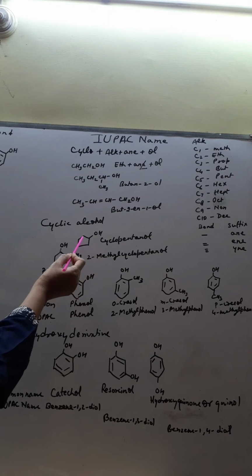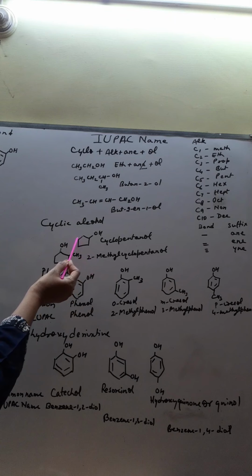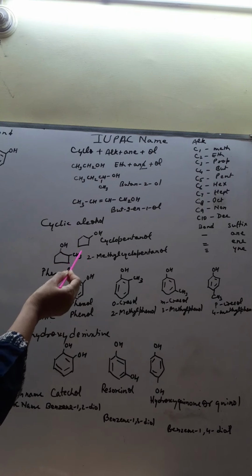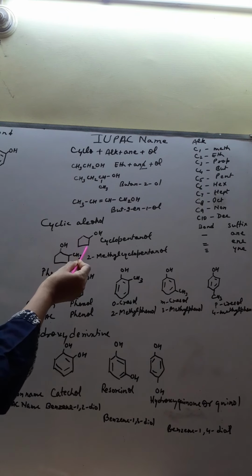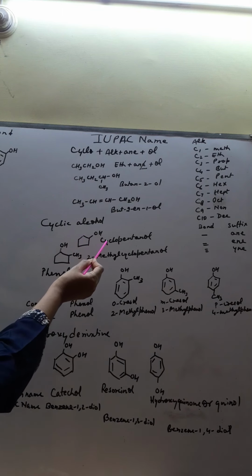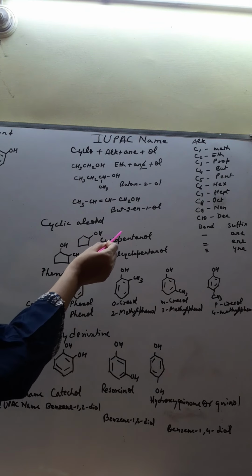Here look at this compound. This is cyclic. How many carbon it has? 1, 2, 3, 4, 5. So it is, the alk is pent, but it is cyclic. So what name you will write? First you will write the prefix cyclo, then pent.